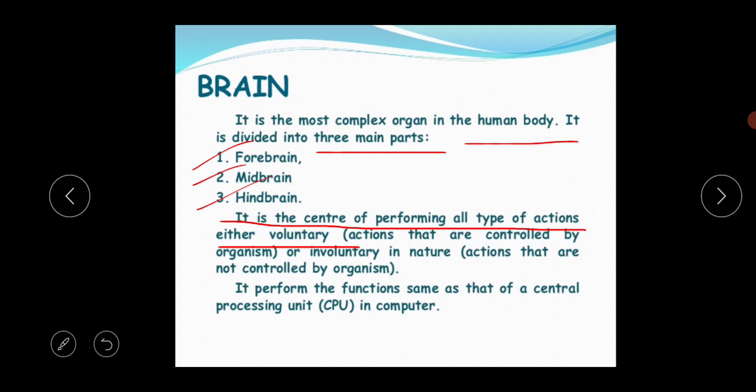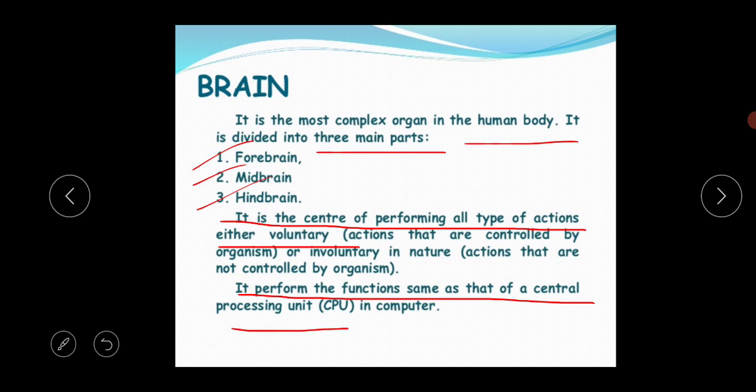What is the meaning of voluntary action? Actions that are controlled by the organism. You can control the action, and that's called voluntary action. Involuntary action means actions you cannot control, actions not controlled by the living organism. That's called involuntary in nature. So the brain is the center of performing any kind of activity in the living organism's body, voluntary and involuntary.